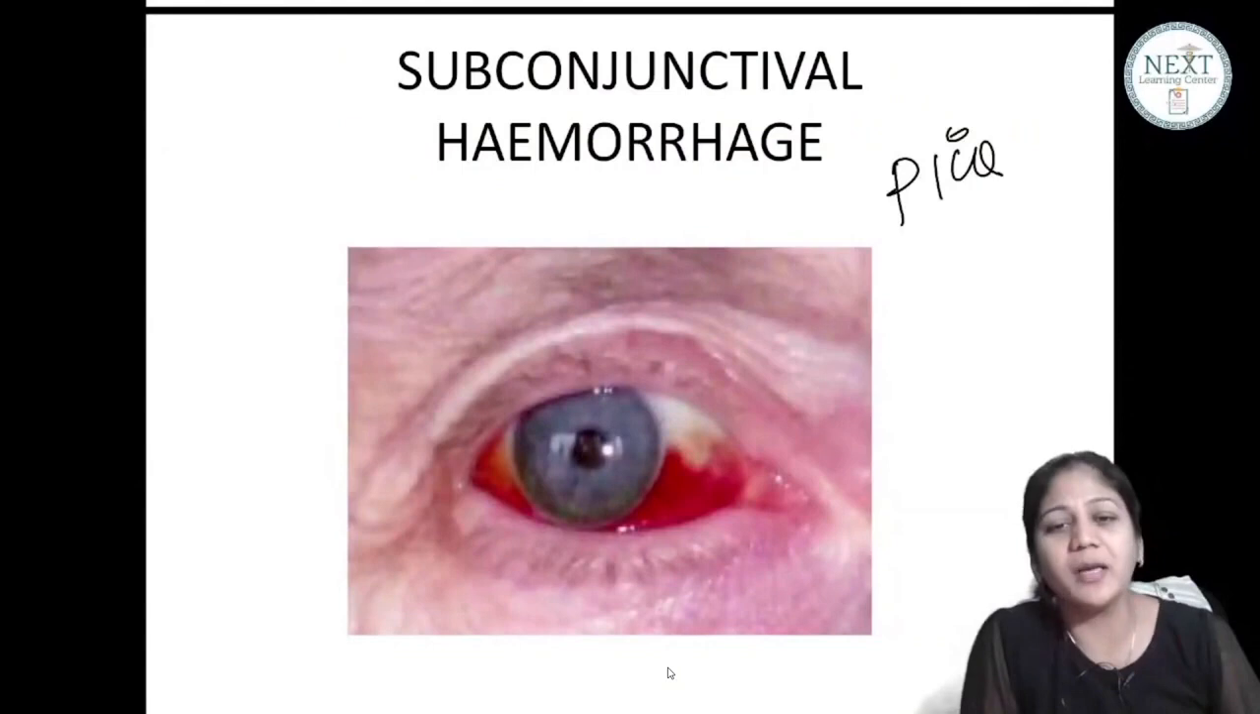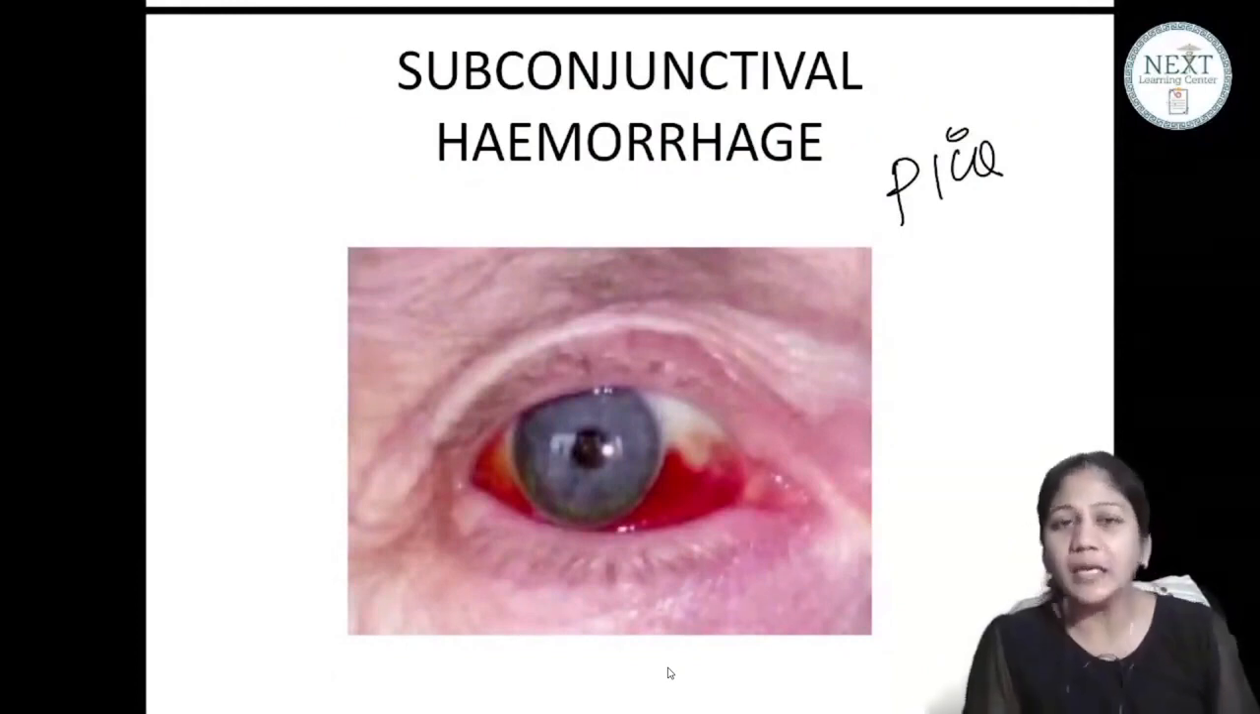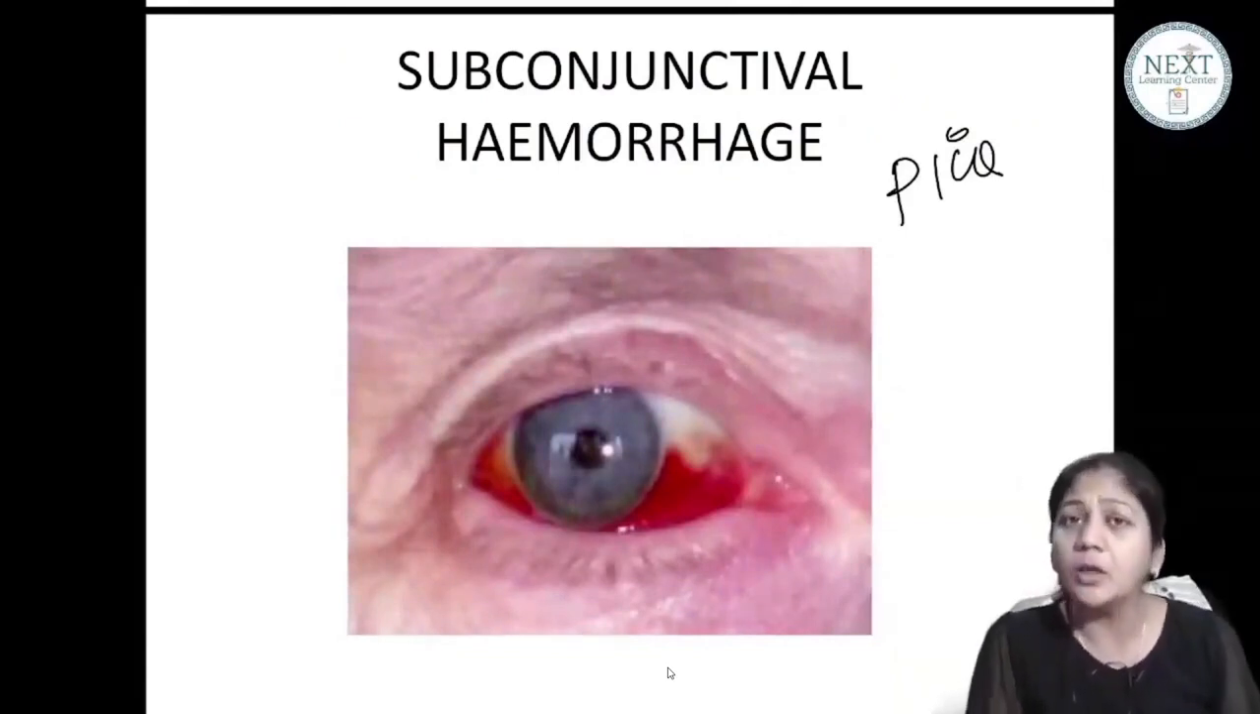It's very superficial hemorrhage. Now, do you think the vision is decreased here? Do you think the vision is decreased? No, the vision is again normal. ठीक है, no matter how dense is your hemorrhage, no matter how big or how large is your hemorrhage, but the vision will again be normal.